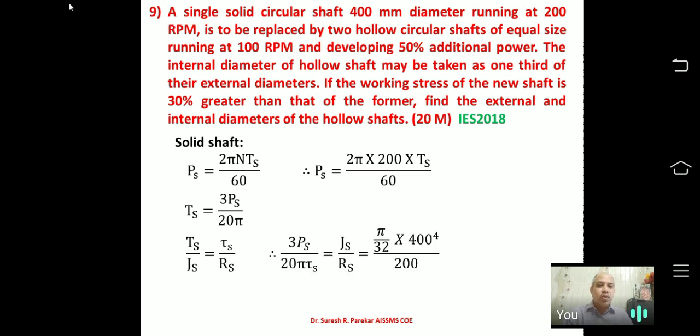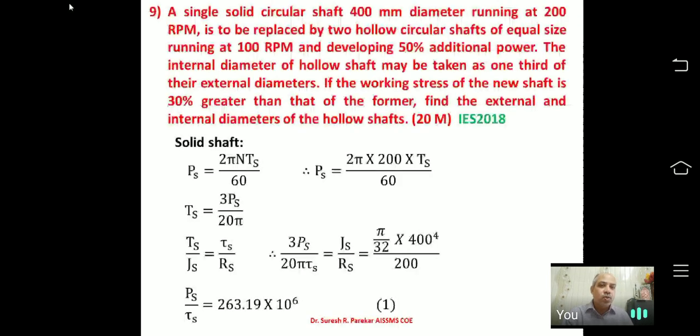Now if we go to this, then I will get Ts upon Js. Now Ts I will substitute in terms of Ps, and then from this we will get a relation. If you simplify this, then you will get a relation that is Ps upon tau s, and that is equal to 63.19 into 10 raised to 6. This relation we will get for the solid shaft. Now the same relation we will find for Ph upon tau h.